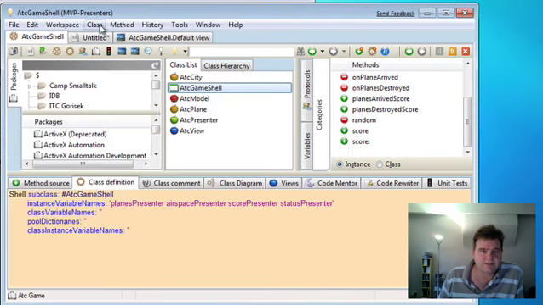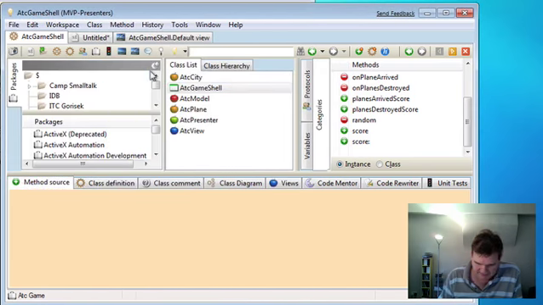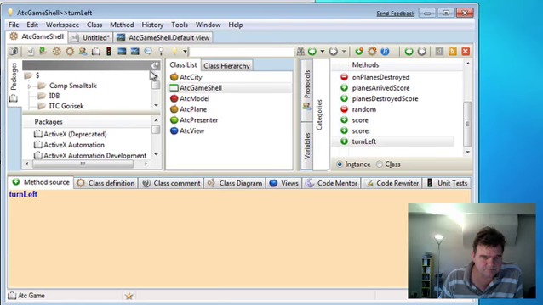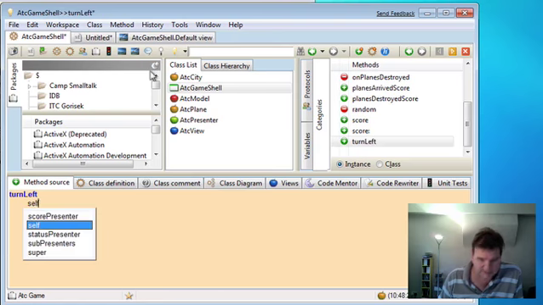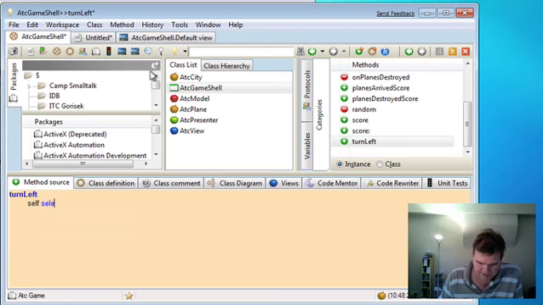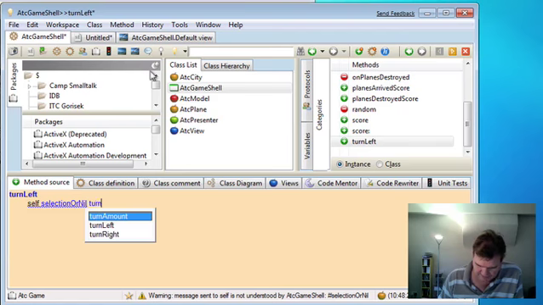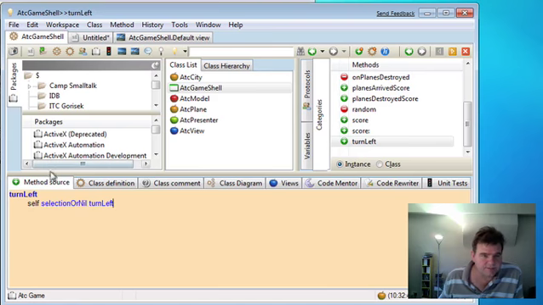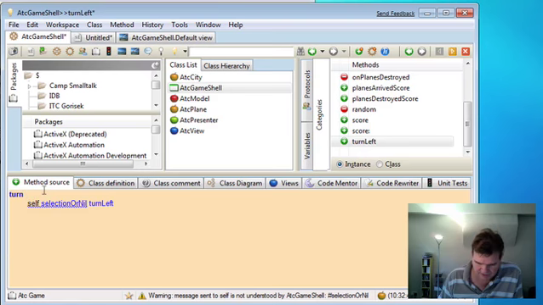Let's go and implement turn left, and we'll implement that as finding out what the currently selected plane is. So we'll create a method in a minute called selection or nil, which will answer the plane or nil if there is no selection, and we'll pass that turn left. And similarly, let's implement turn right at the same time to do the same thing.